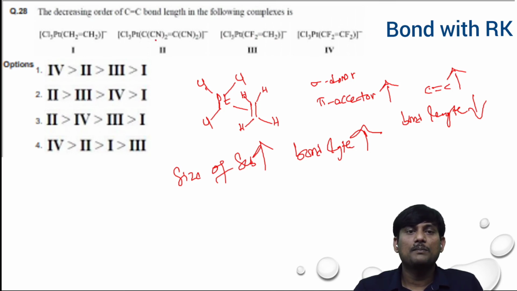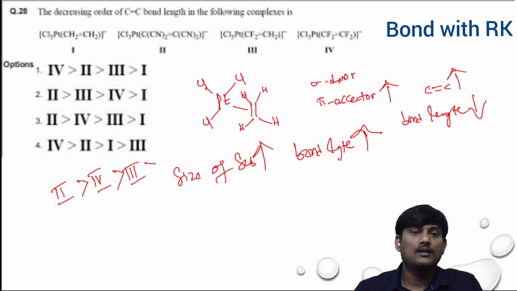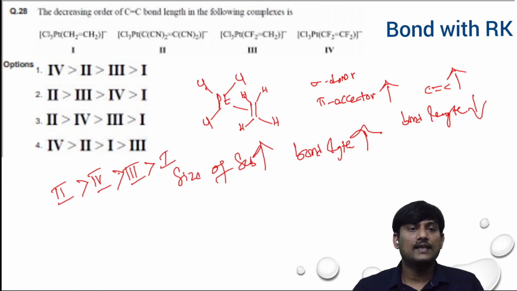Cyano group is a bulkier group. So second one has high bond length, and the next one, 4 fluoro groups. So fourth one, and next one is third one, and the least one is first one. So this is the order: second, fourth, third, and one. This is the correct option.